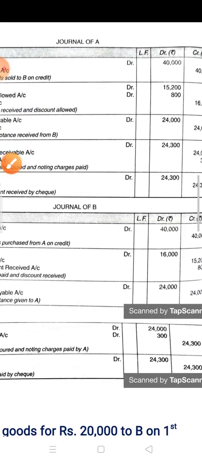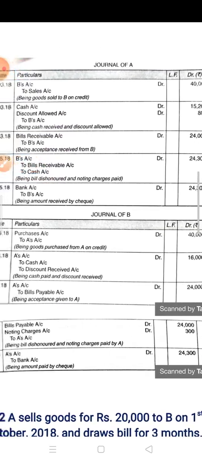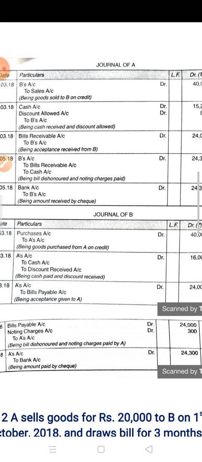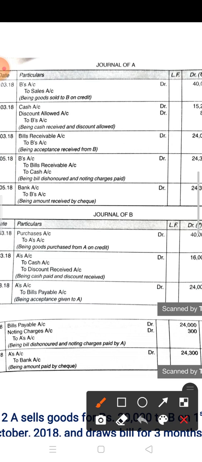Now come to the books of B. In the books of B you have to give the journal entries. The first entry is the opposite of A's entry. The first entry in the books of A is sales, so in the books of B you give the purchase entry. On 7th March 2018 the entry will be purchase to A, 40,000.